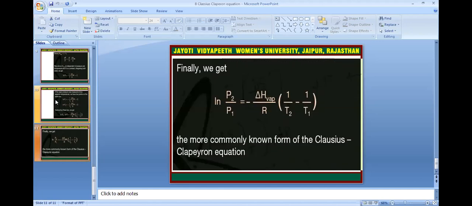So finally we get ln(P2/P1) = minus delta H vaporization/R times (1/T2 minus 1/T1). This is more commonly known as the Clausius-Clapeyron equation.